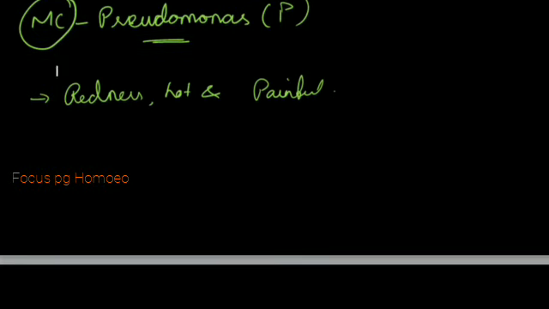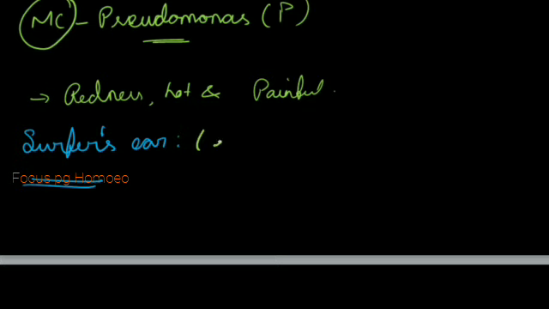So now moving towards the next condition, surfer ear. So here only one thing you should know regarding the surfer ear, what it is also known as.